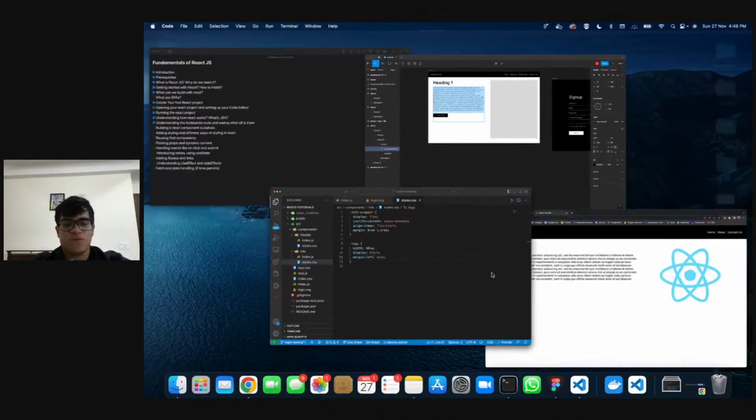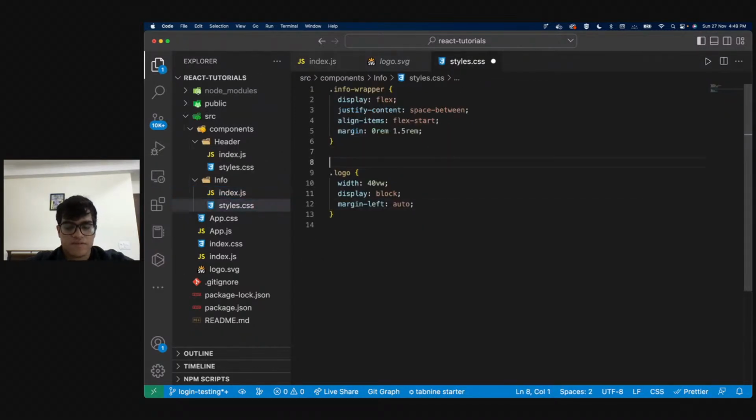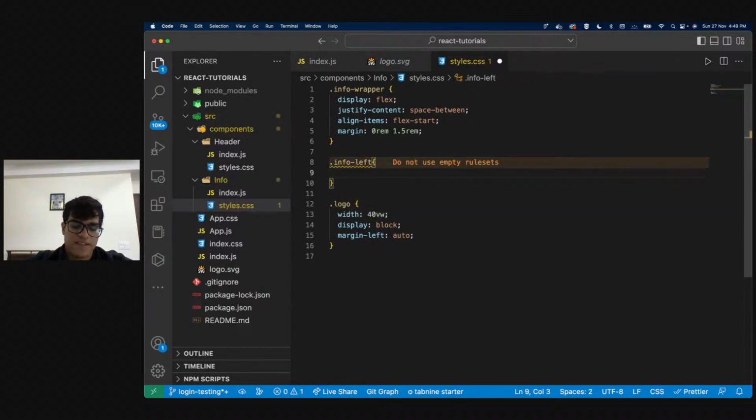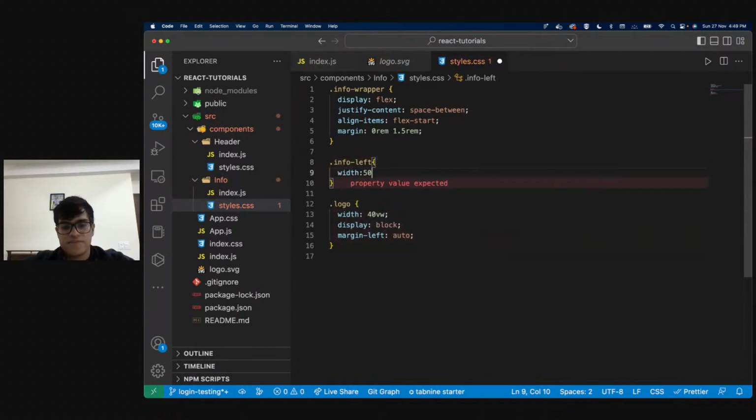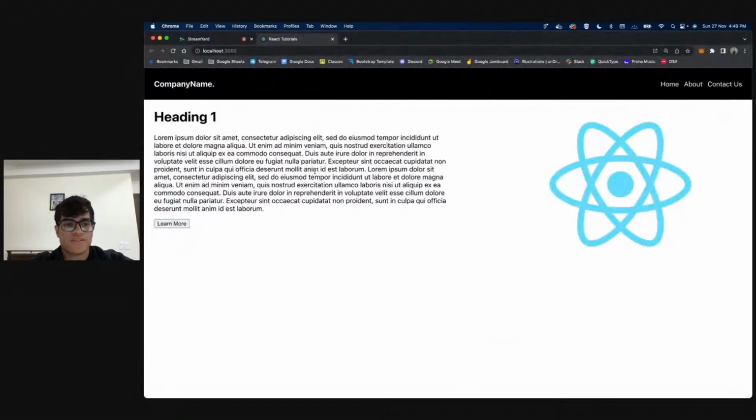If we want to do more styling, I can give this div a class name and say className info-left, and in my .info-left I'll just say width is 50%. This is how that looks.